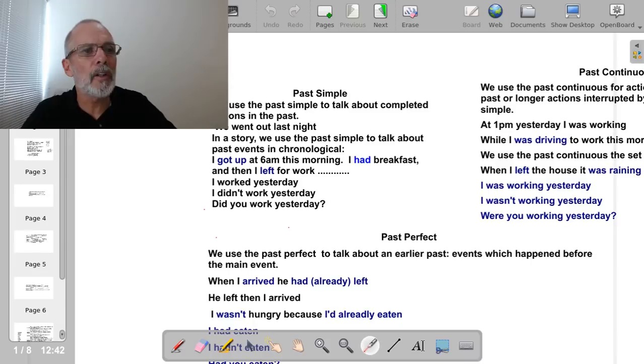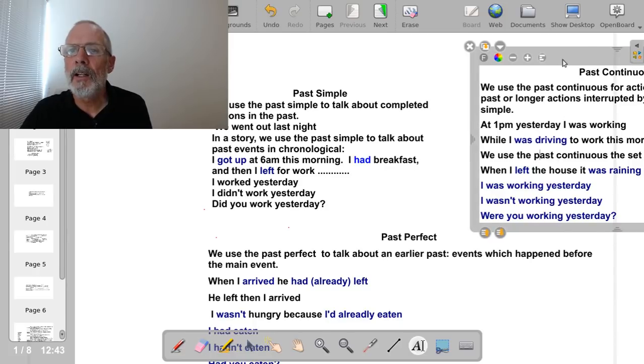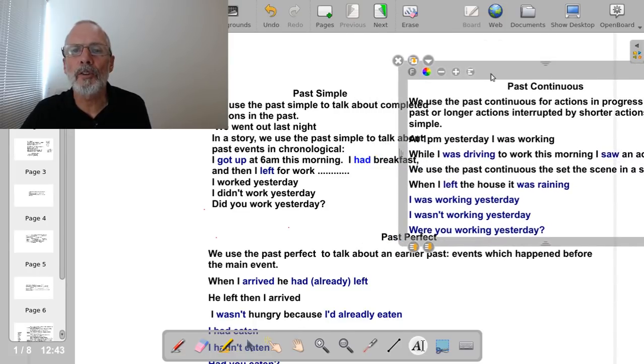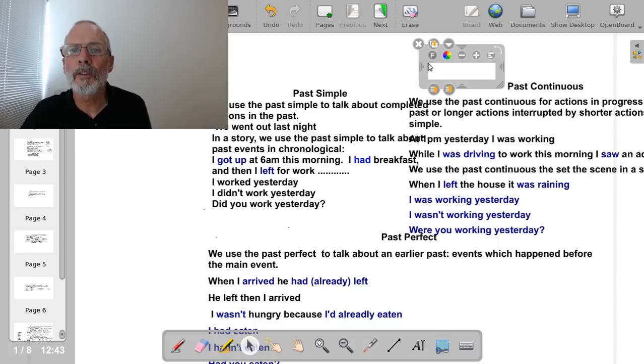Now let's look at one of the other tenses. The other tense that we saw was this one here, the past continuous. The past continuous.